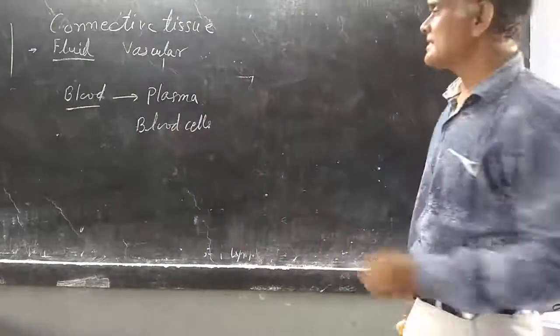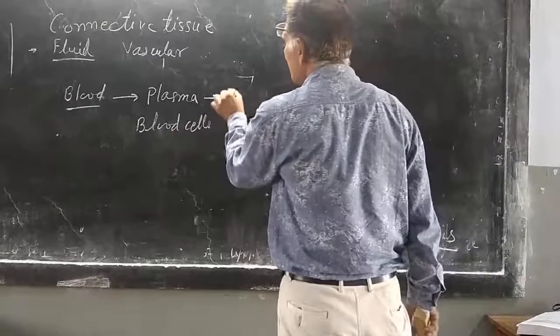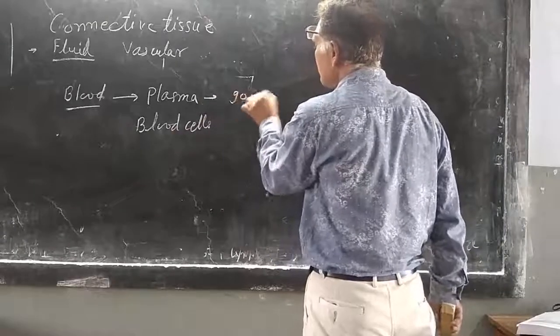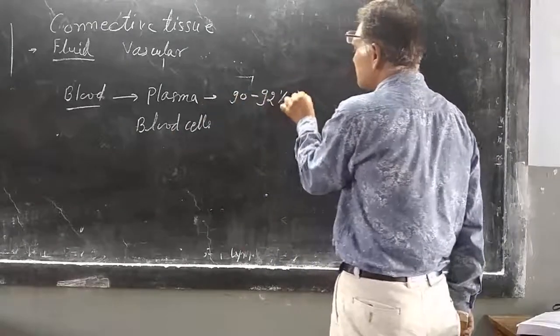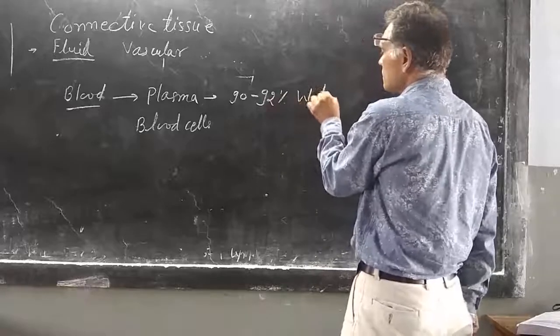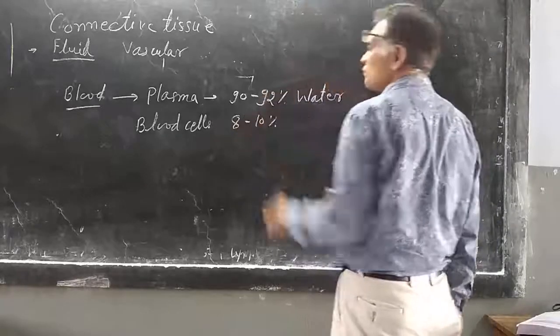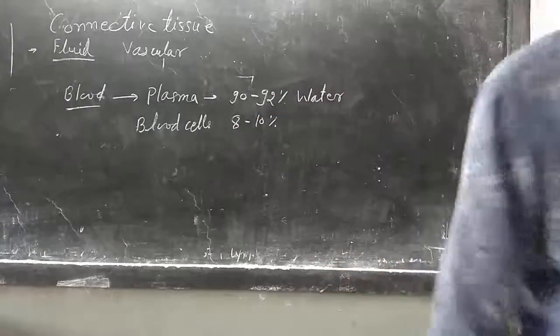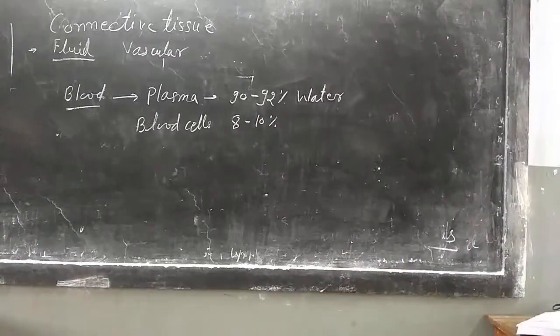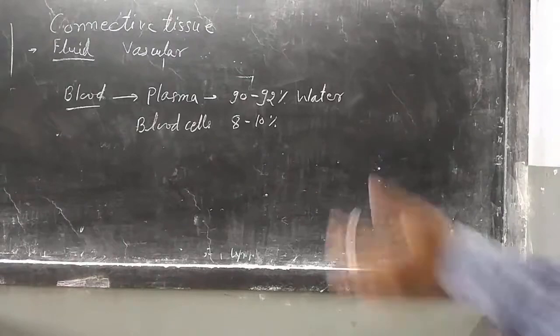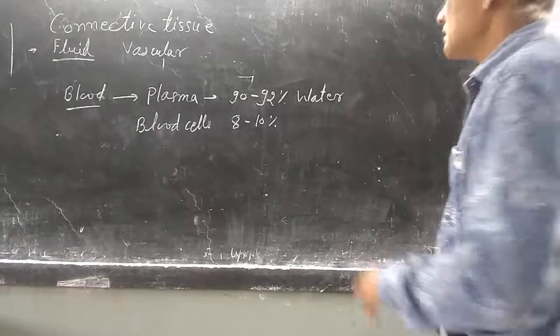Plasma contains 90 to 92% water and the rest 8 to 10% solid substance.